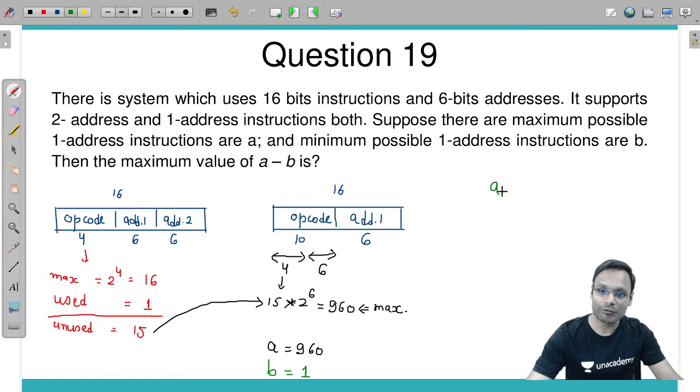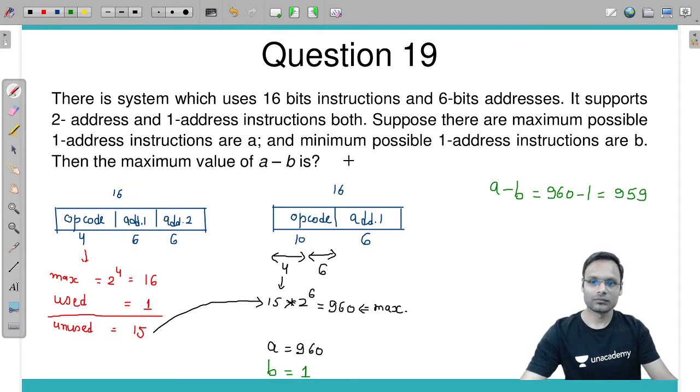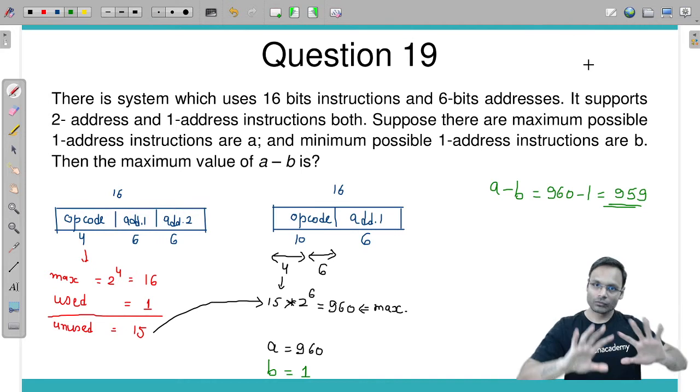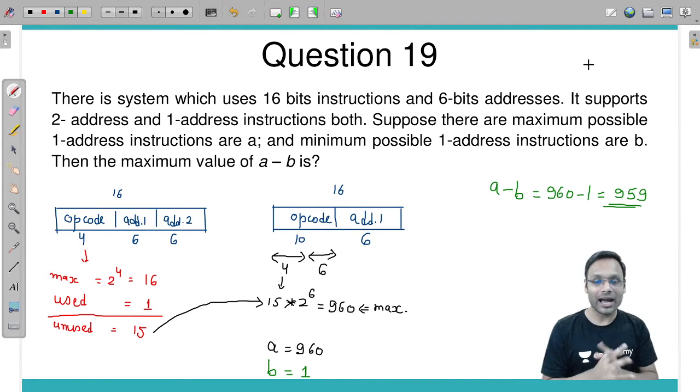What is the value of A minus B? 960 minus 1, answer is 959. That is your answer. So 959 will be the maximum value of A minus B. Clear, cool, understood. Let's move ahead.